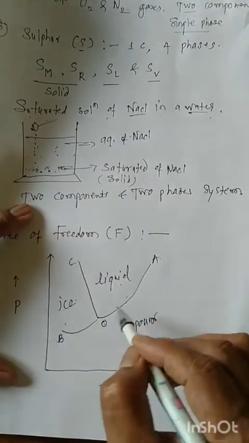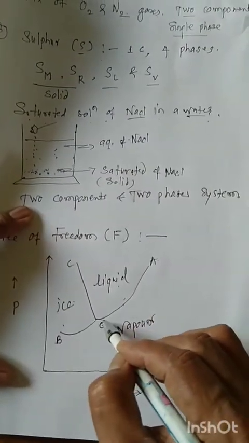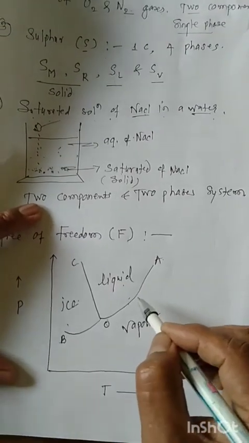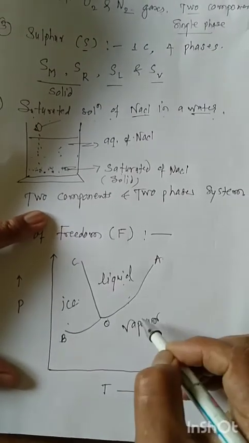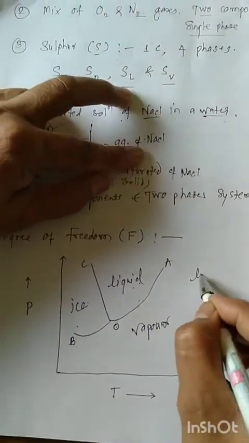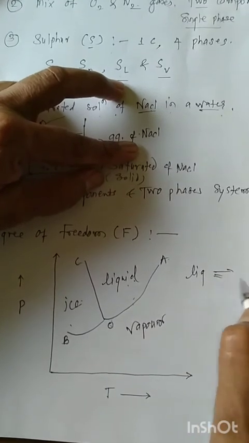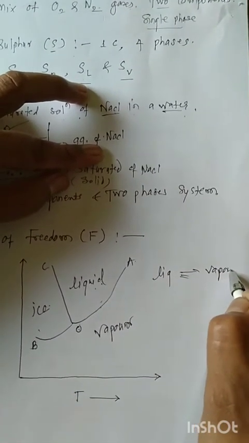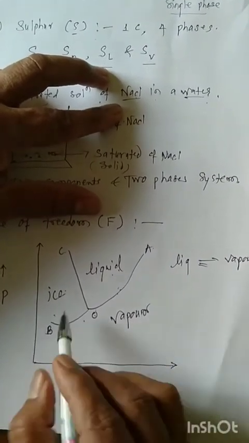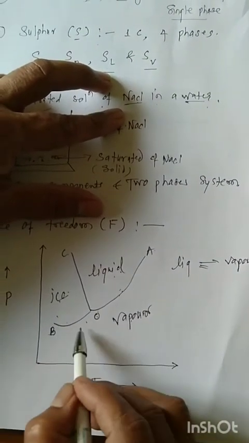Along all these curves, two phases are in equilibrium. Along the OA curve, liquid is in equilibrium with vapor. Here, BO, here is ice, solid phase, and here is vapor phase.